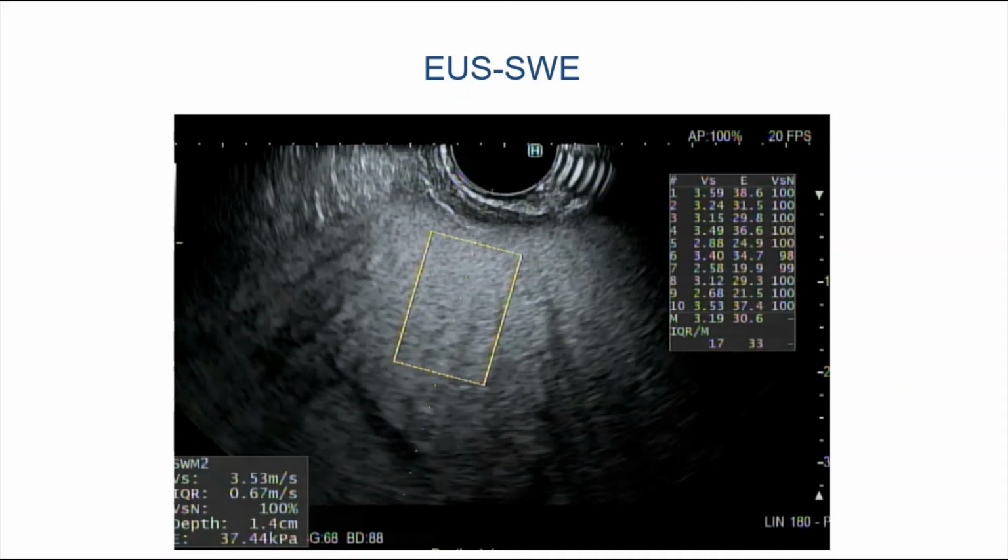This is how the EUS shear wave elastography looks. You can see the liver parenchyma, and there is a rectangular yellow box which is the region of interest. On the top right, you can see 10 measurements which include the E value and the VSN. The higher the E value, the more the fibrosis, and a VSN exceeding 60 is appropriate.